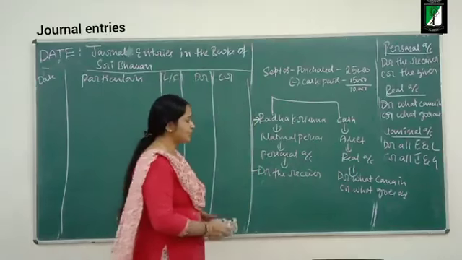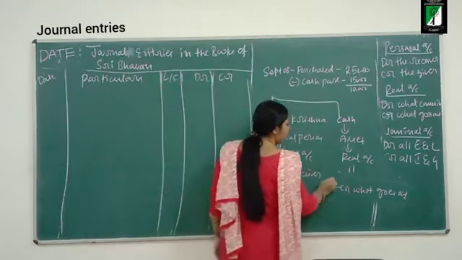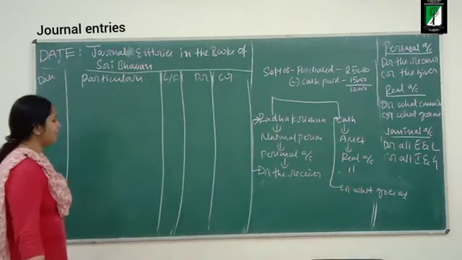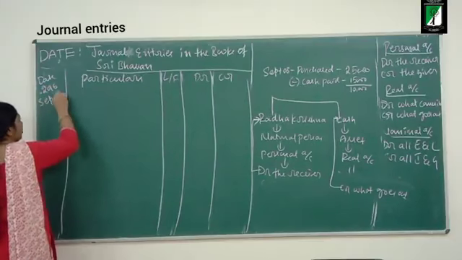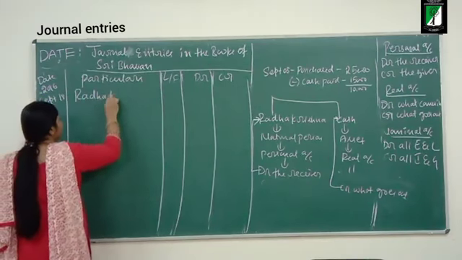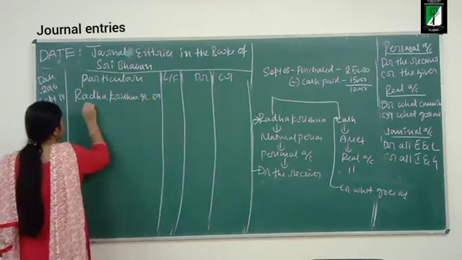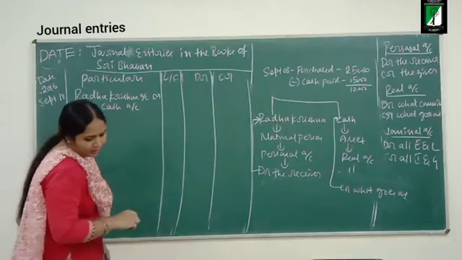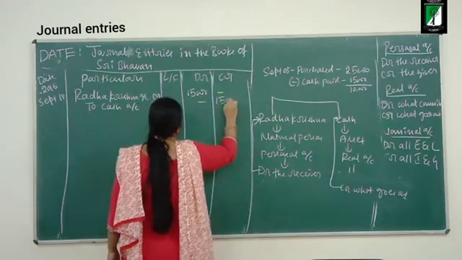The business is paying cash to Radha Krishna. Is it coming in or going out of the business? It is going out, so I will credit cash. What is the date of the transaction? September 18. What should I debit? Radha Krishna account debit to cash account, rupees 15,000.